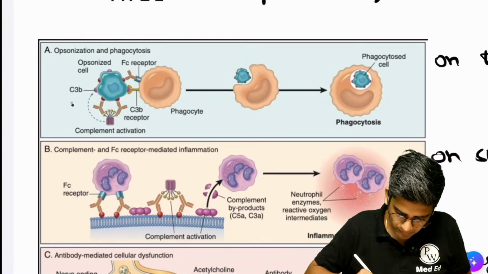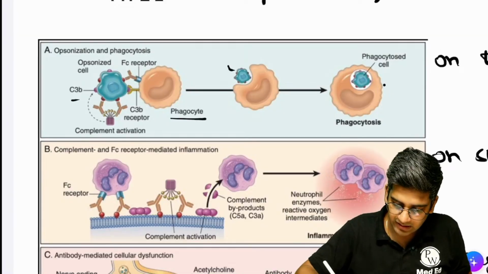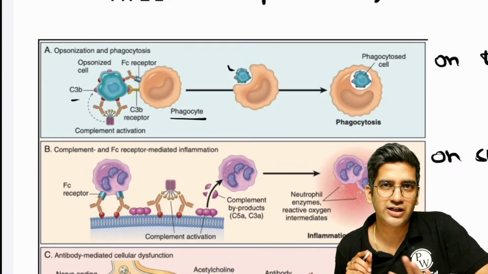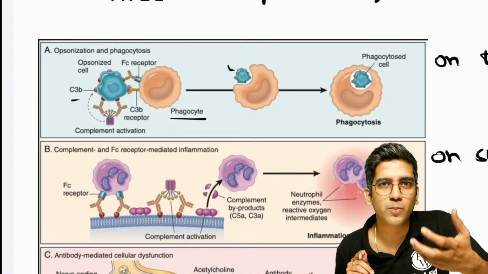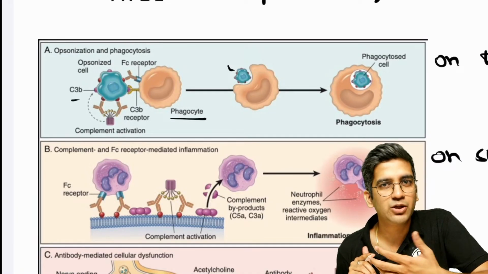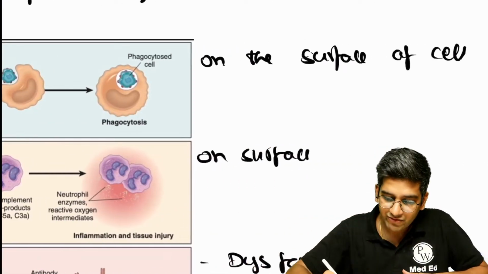So you have the complement there. You have the phagocyte or the macrophage coming, engulfing and destroying. Simple cell-mediated phagocytosis. That's all. Because complement proteins are opsonizing features. Your macrophage will have the Fc receptor or the complement receptor, will identify them, will engulf them, right? So this is on a free cell.